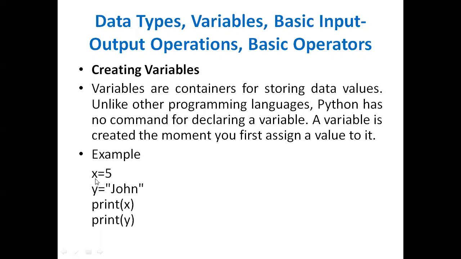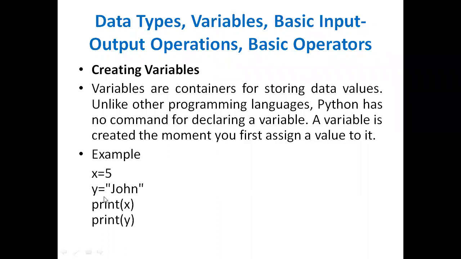Now I said x equal to 5. If you want to say x equal to hello, then automatically x will become a string variable. If I said x equal to 5.0, it automatically becomes a float type of data. Like that, at the time of assigning the value, the variable will be converted into the respective type.